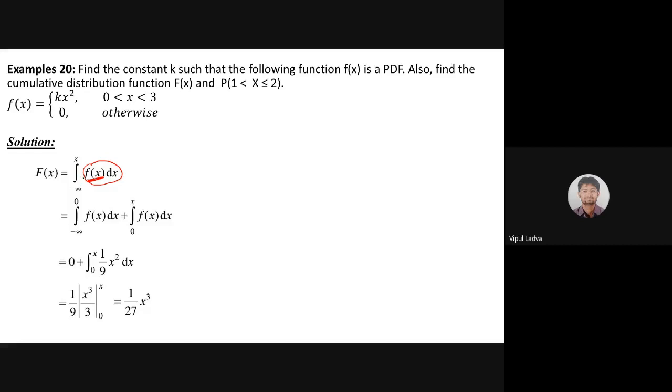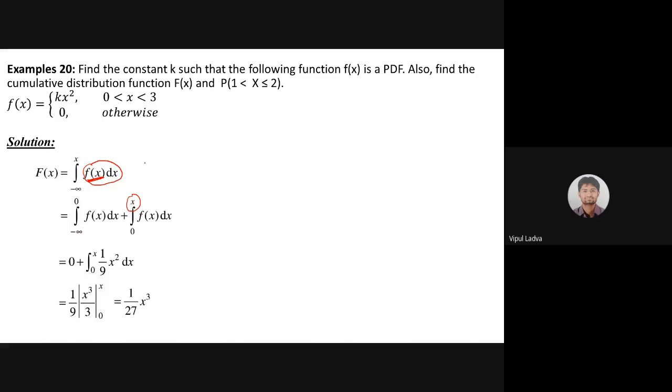Now, I need to divide this integral into two parts, minus infinity to 0 and 0 to x, because we are not sure about x. कि मेरी x की value क्या है? Is it? It might be greater than 3, it might be less than 3. But minus infinity to 0, ये पार्ट तो मैं अलग कर ही सकता हूँ. So I'm dividing this integral into two parts, minus infinity to 0 and 0 to x.